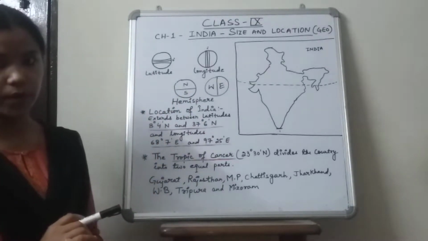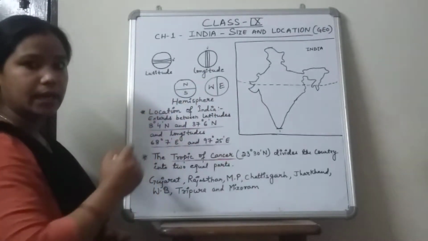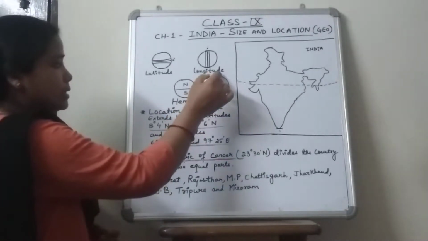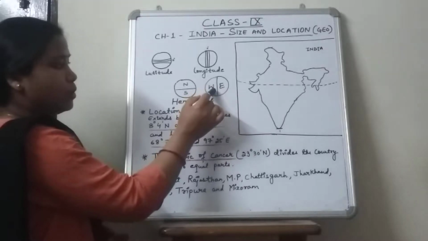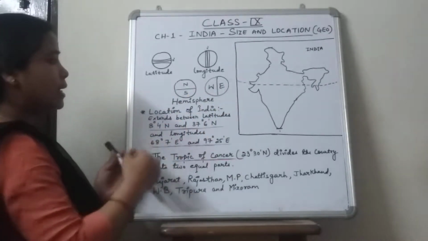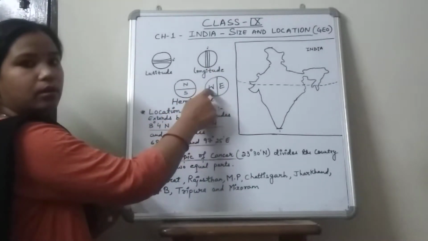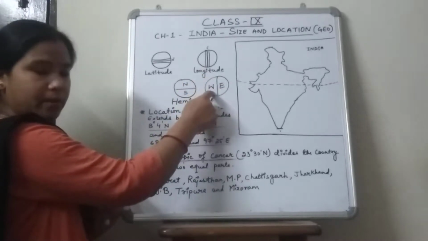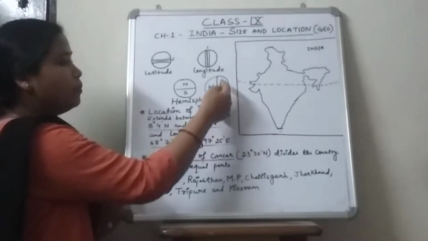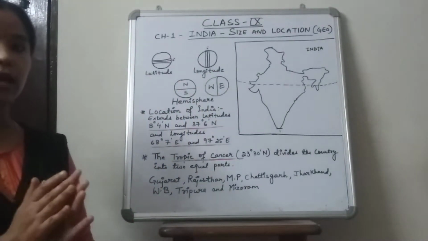In the same manner, we have the GMT line, which is drawn from London, England, and this line divides the earth into the western hemisphere and the eastern hemisphere. The portion which lies to the western side of the GMT comes under the western hemisphere, and the areas or countries which lie to the eastern part of the GMT come under the eastern hemisphere.